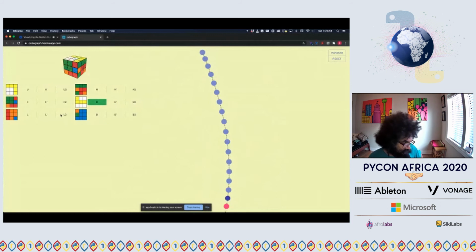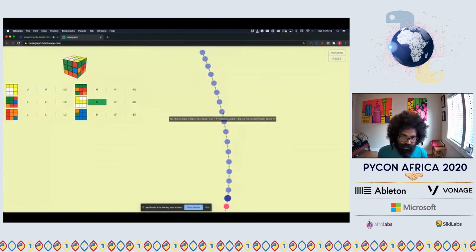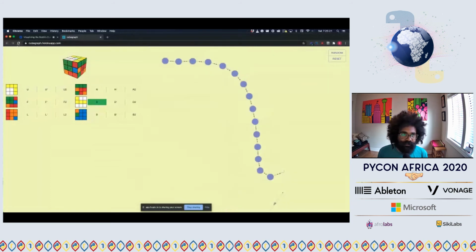Okay, so I see Vince's question. He says, can I clarify that I'm understanding correctly? The visualization is essentially a visualization of the solution heuristic. No, it's not a visualization of the heuristic. The graph itself is our actual cube nodes. So what we're looking at here is a path from a random node to a solve node. Let me refresh real quick and get a fresh scramble.